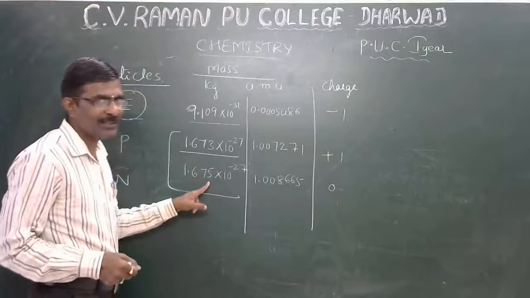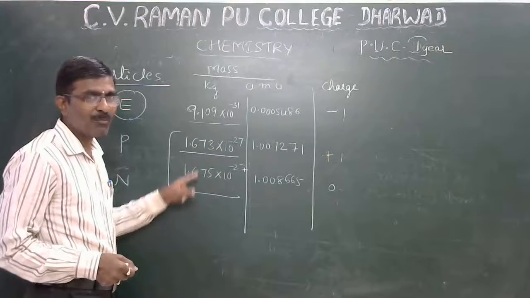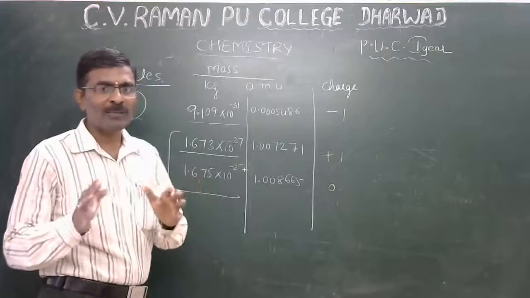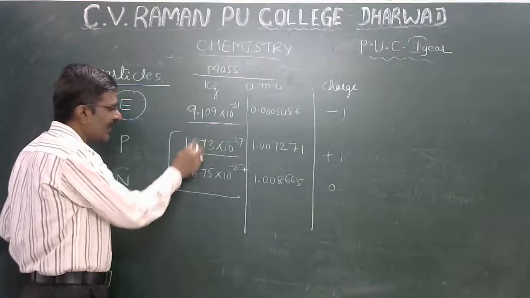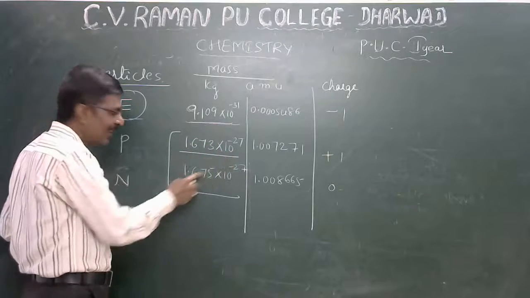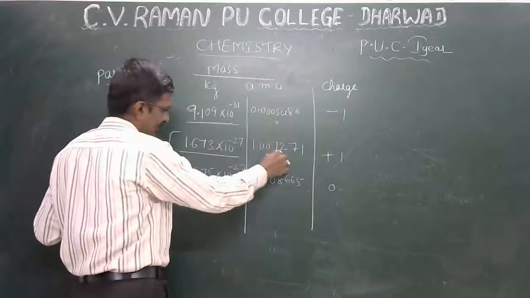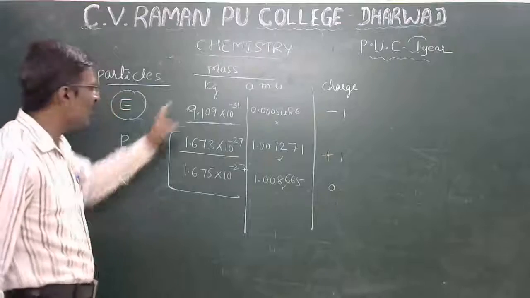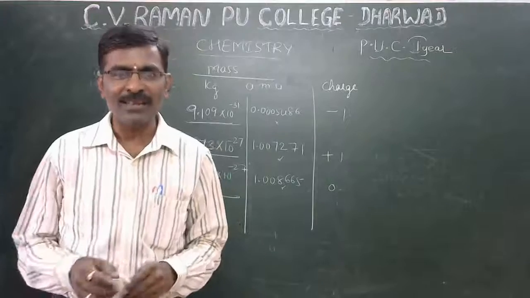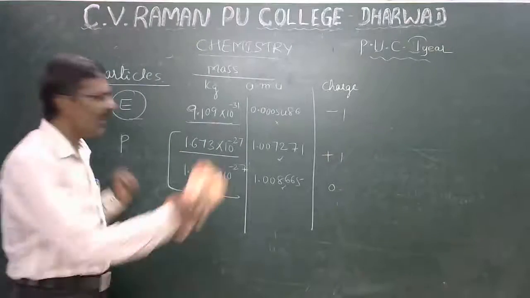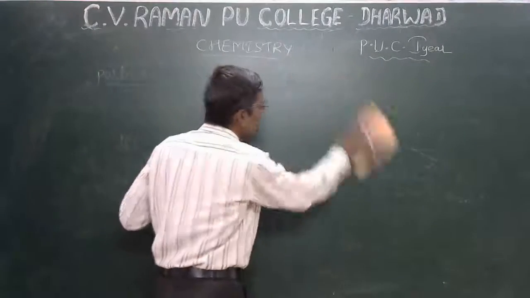Okay, this is the important concept here. These two, protons and neutrons, their mass is approximately the same. You have to remember 9.109, and 1.673 into 10 raised to minus 27, and 1.675 into 10 raised to minus 27. Don't remember the atomic mass. For charge, electron is minus 1, proton is plus 1 and neutron is 0. That is the concept.